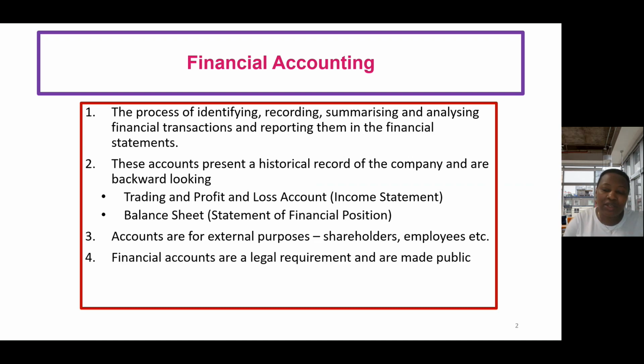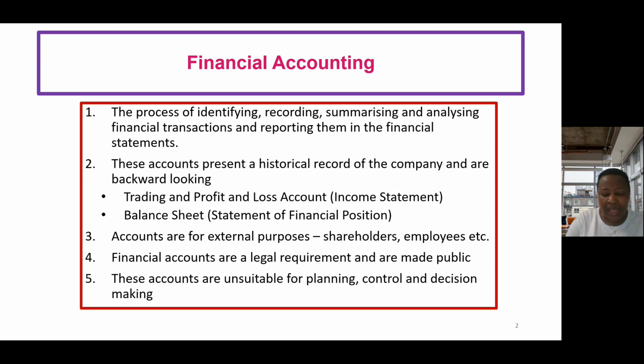Financial accounting is also a legal requirement for your company. So it is legally required for you to publish your financial accounting information and make it public, so that the public, external stakeholders especially, can make a decision on the basis of your accounting information. So it's legally required for companies to produce financial statements, financial accounting information.